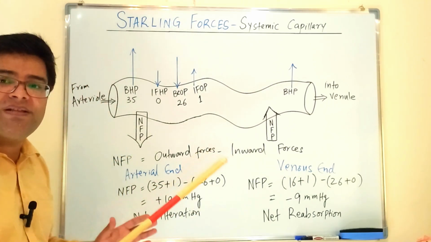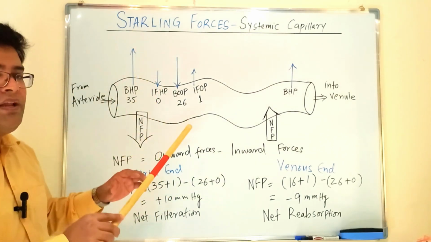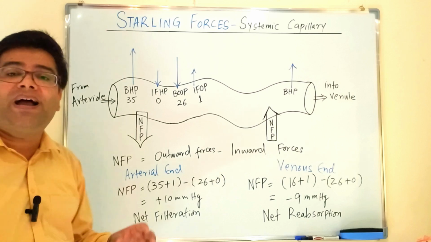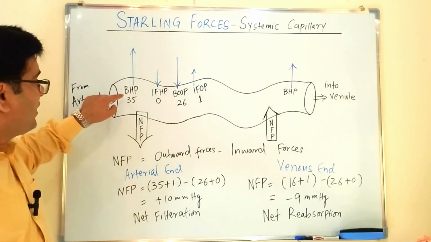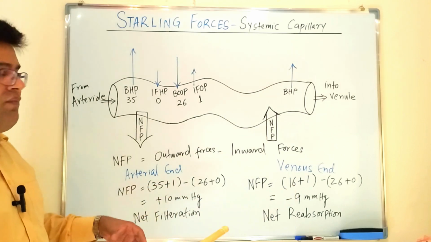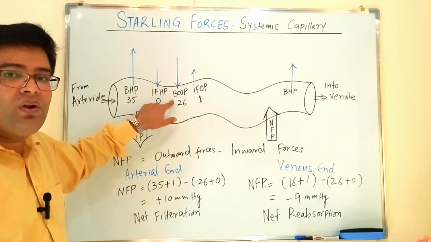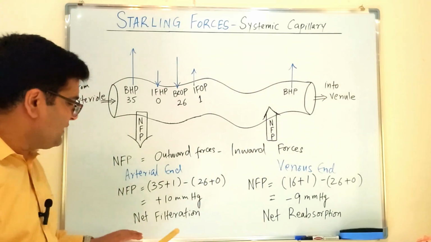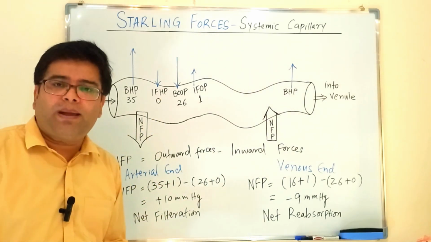This plus sign represents that net fluid movement is actually outward. You can see here at the arterial end of capillary, the blood hydrostatic pressure is much more than the inward force. The major inward force is blood colloidal osmotic pressure. So that's why filtration is occurring at the arterial end of the capillary.